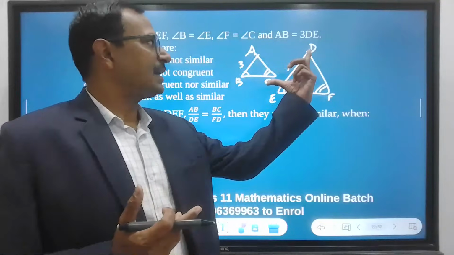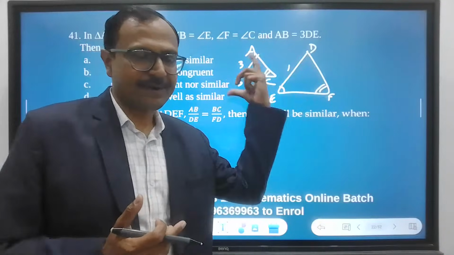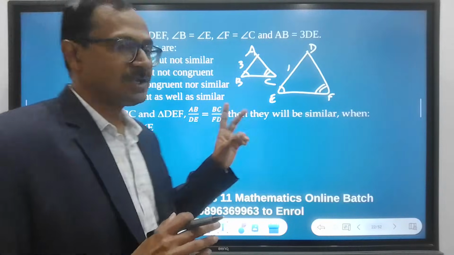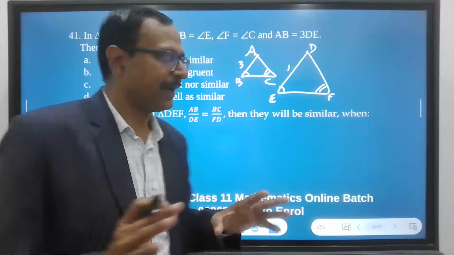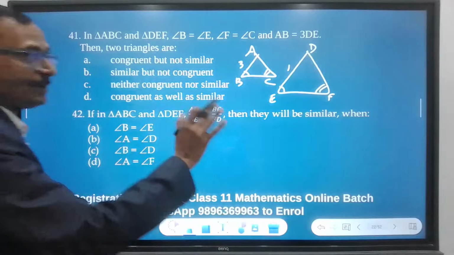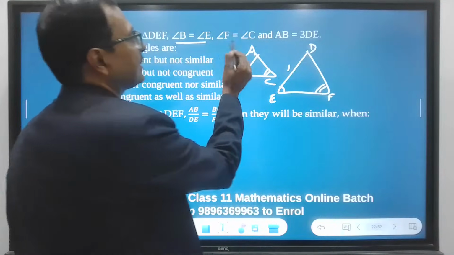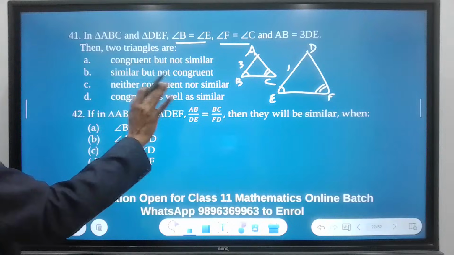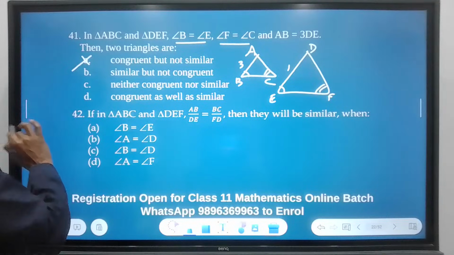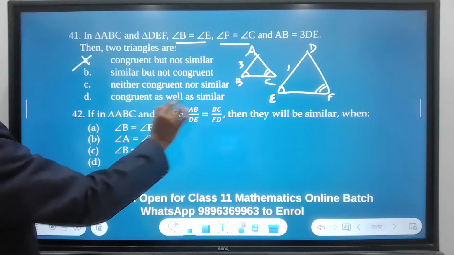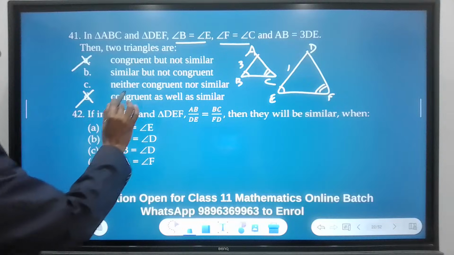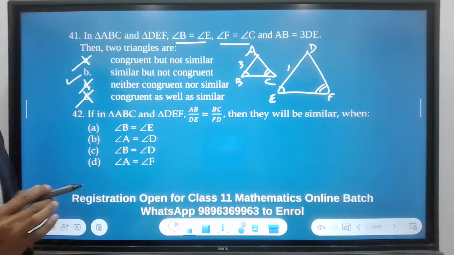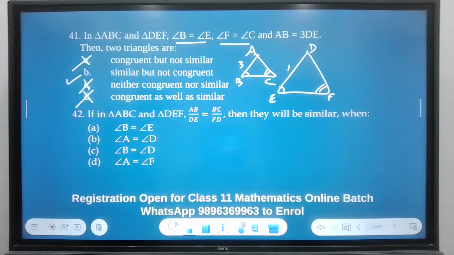If this side is different and this side is different, then obviously you can't have these two triangles as congruent. They may be similar because the two angles are given equal, so they have to be similar. So it is similar but not congruent. So the answer is B.